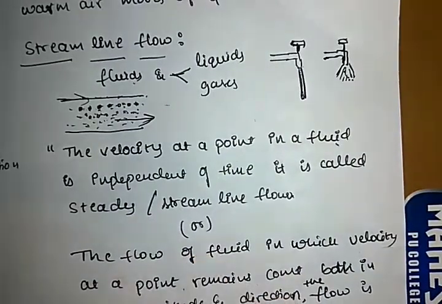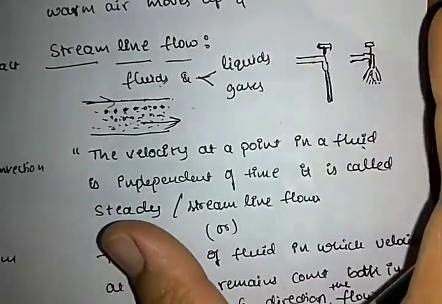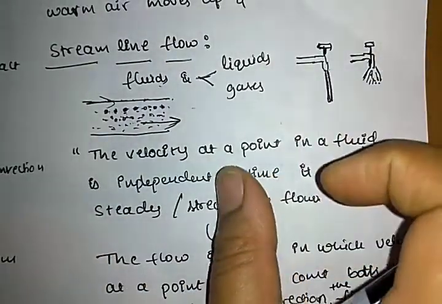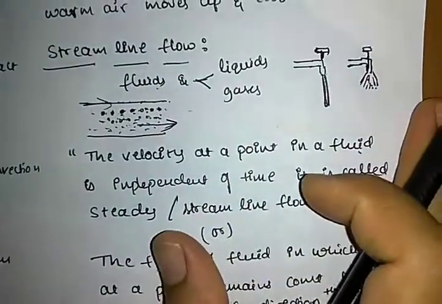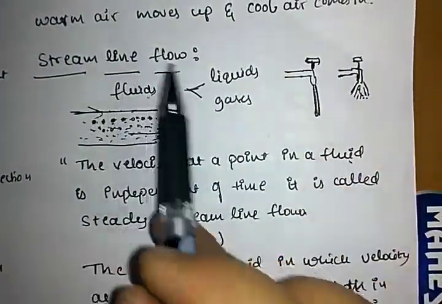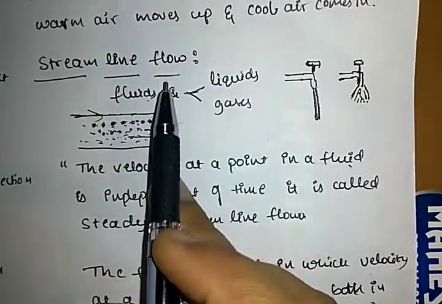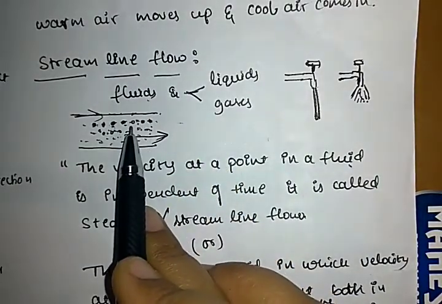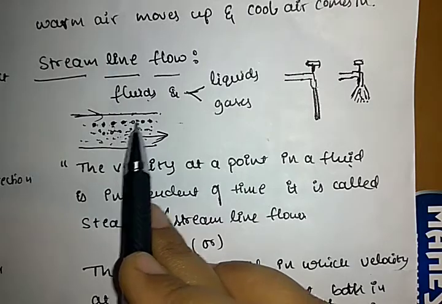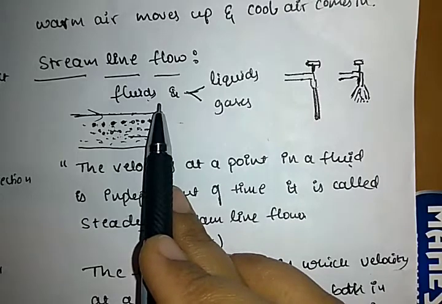And what are the characteristics of streamline flow? The motion of fluids can be very complex and difficult to analyze, so we must classify it into only two categories. What are the two categories? Streamline flow and turbulent flow. Then what is meant by streamline flow? The flow of the fluid in which the velocity at any point is constant, it doesn't vary, is known as streamline flow.